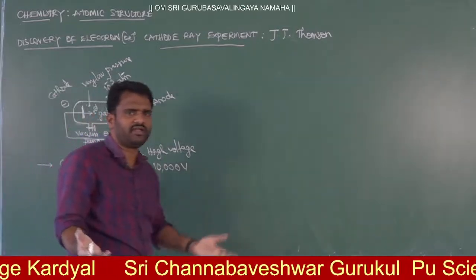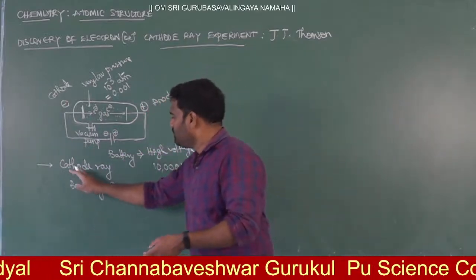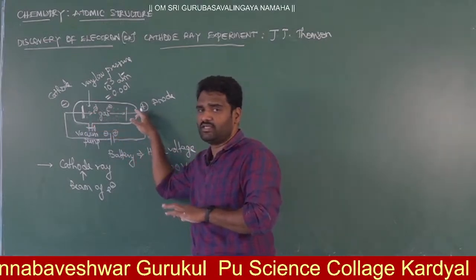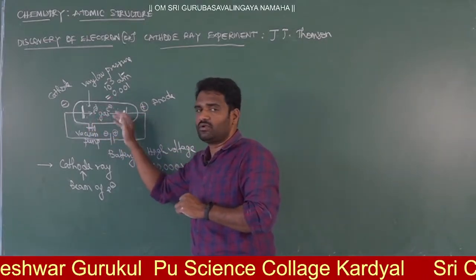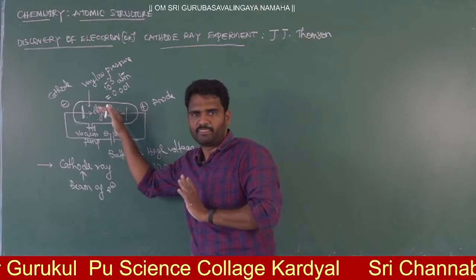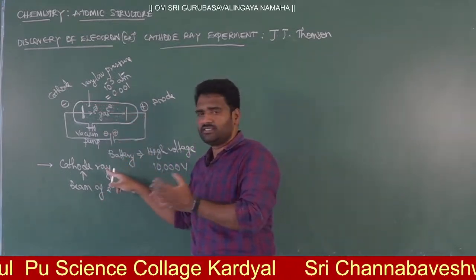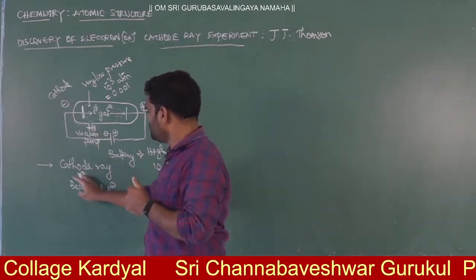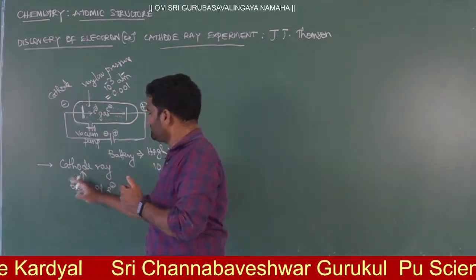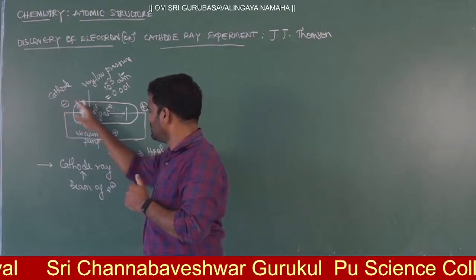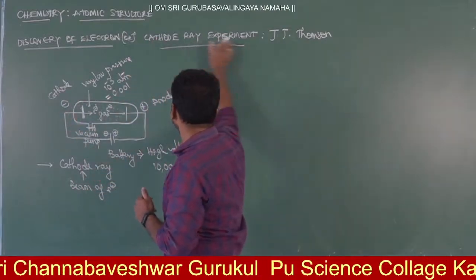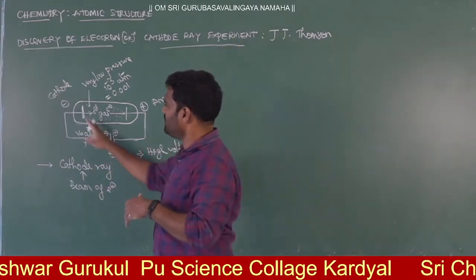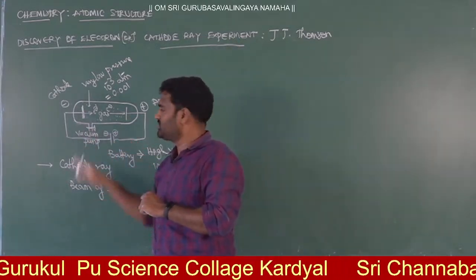Ray is nothing but one kind of light, a radiation. Here the beam of electrons you are getting from the cathode. When the cathode is releasing electrons, it is said to be a cathode ray. That's why it is said to be cathode ray, and this experiment is named the cathode ray experiment. Whatever ray comes from the cathode electrode is said to be a cathodic ray.